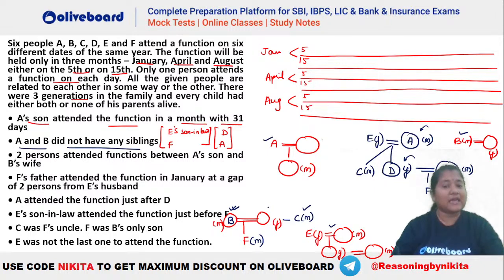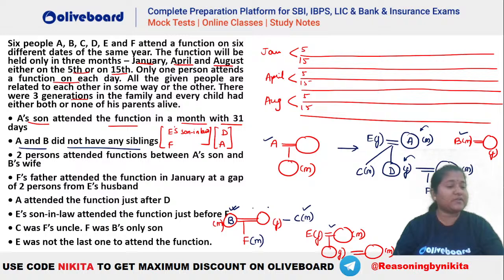Absolutely okay. A has a spouse. Has a son. Yes, has a son. B has a wife. You can see B has a wife here. This wife has a husband. Wife has a brother. Yes, wife has a brother. There is F who is the only son of B. You can see that's also fulfilled. E has a daughter and son-in-law. So you can see E's daughter is D and D has a husband who is your B. So that means this will be the family tree.